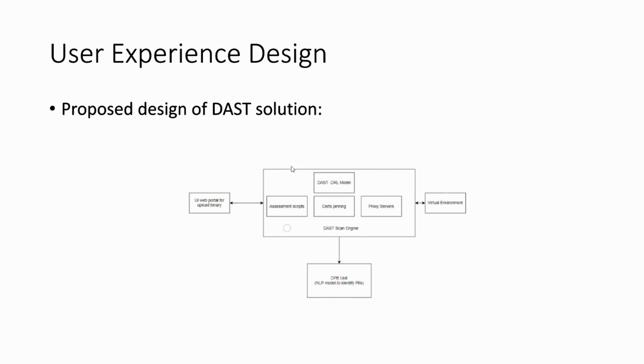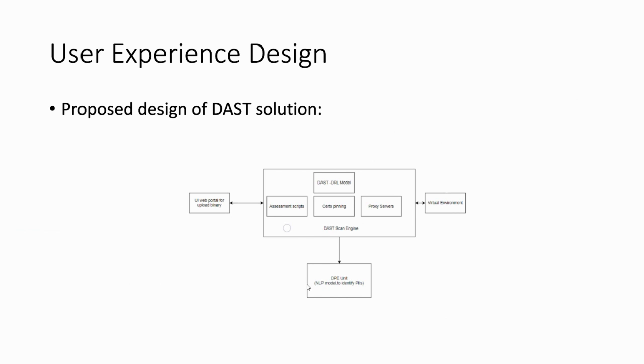Here I have just given a high level view of the solution, what it will look like, and this is where we'll provide a static web application portal, so they can upload the binary, in the sense the executable file, for Android or iOS. Once they provide it, then we will create a virtual environment. The virtual environment is nothing but a mobile application simulator, and also we will have the data processing engine unit.